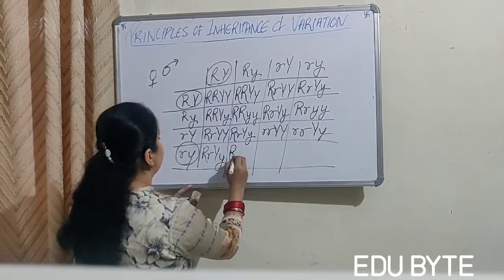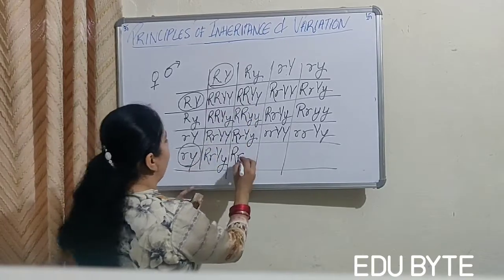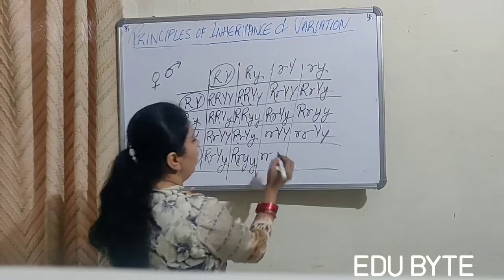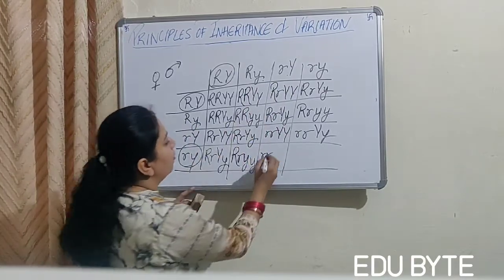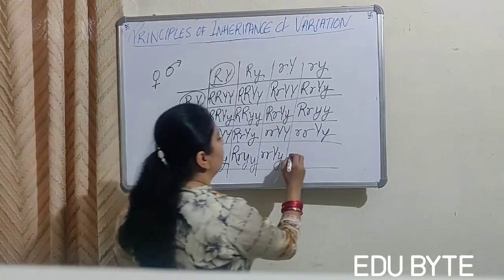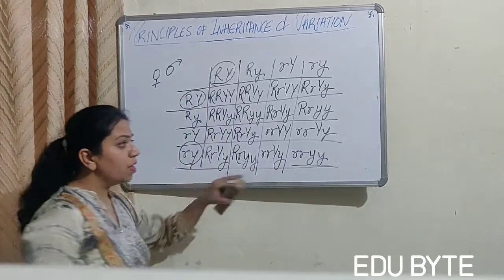Now this is capital R, small r, and both are small y. This is both small r and one is capital Y, one is a small y.